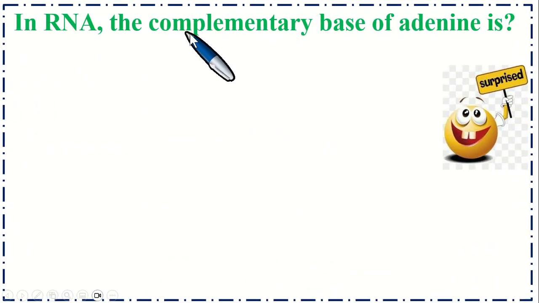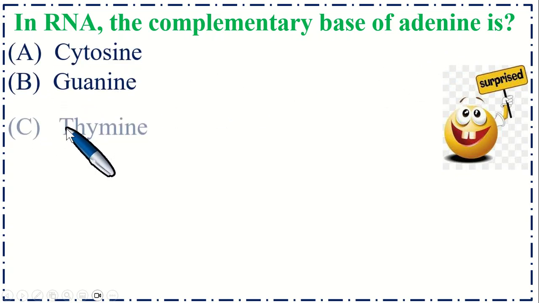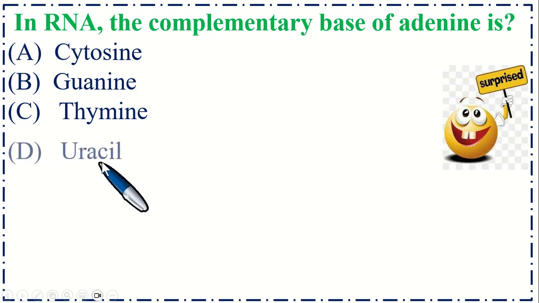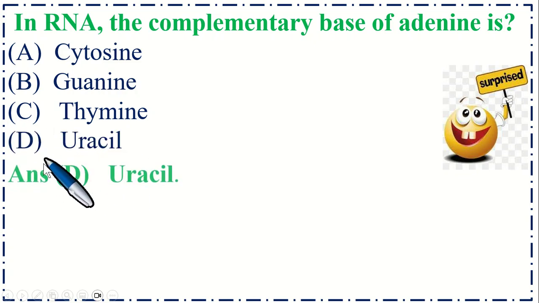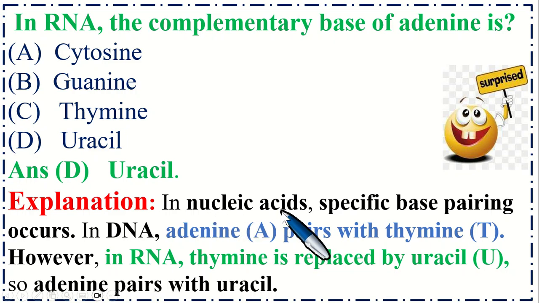In RNA, the complementary base of adenine is option A cytosine, B guanine, C thymine, and option D uracil. So the correct option is D, uracil. In nucleic acids, specific base pairing occurs. In DNA, adenine pairs with thymine, and in RNA, thymine is replaced by uracil. So adenine pairs with uracil in RNA.